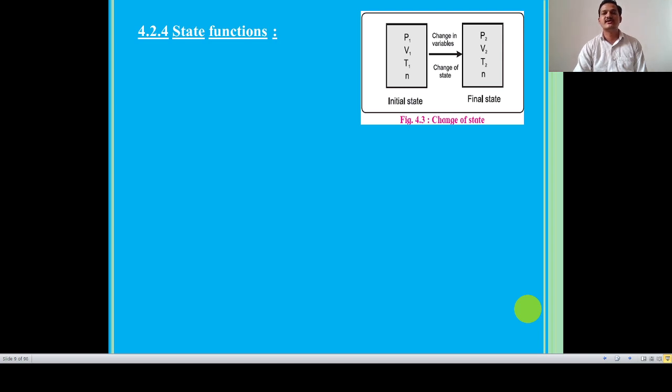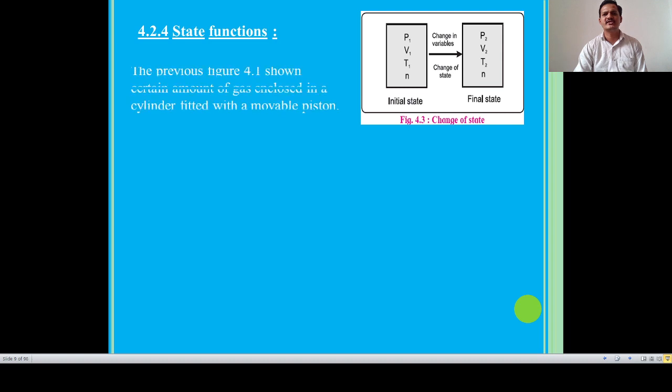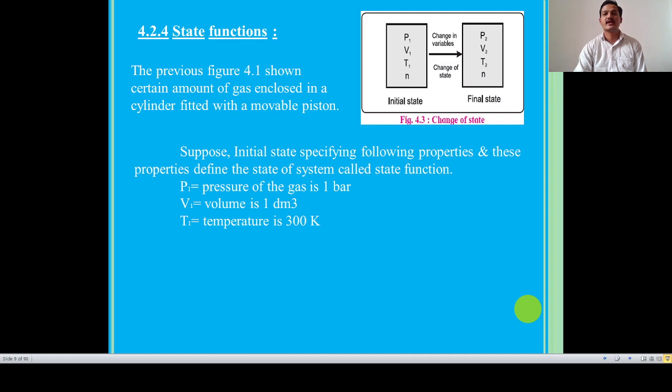The figure consists of two cylinders having some physical states: pressure 1, volume 1, temperature 1, and number of moles. As shown in the figure, a certain amount of ideal gas, or any type of gas, is enclosed in a cylinder fitted with a frictionless and movable piston.